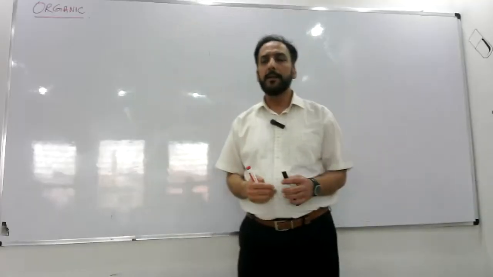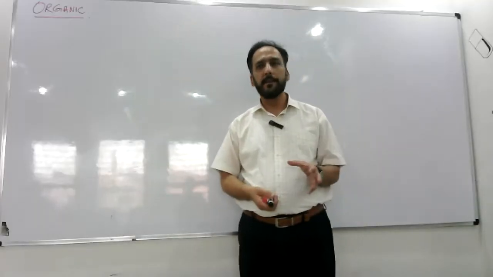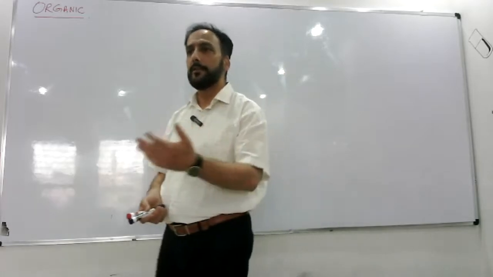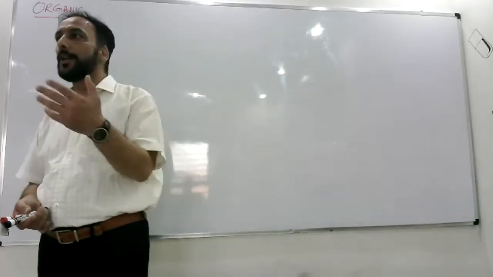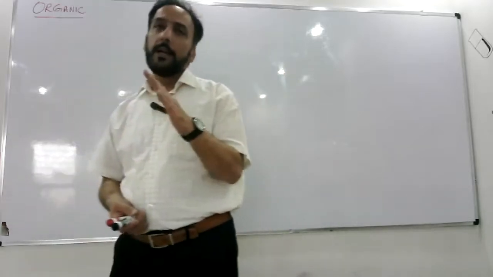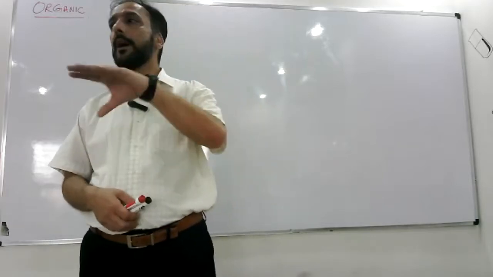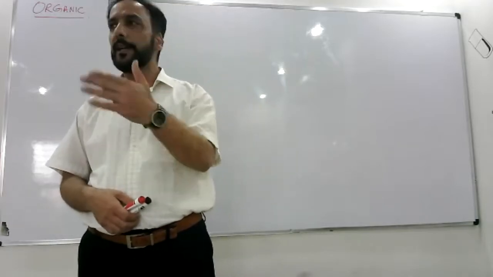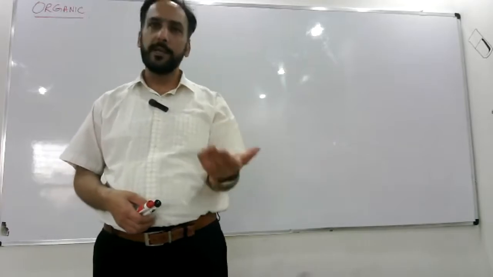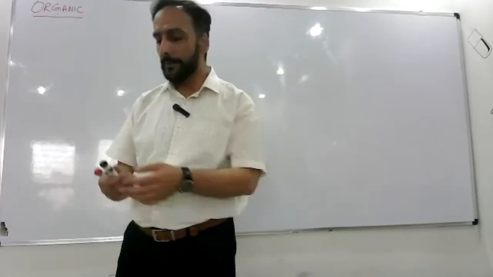In organic, at the start, I'll be writing some basic definitions, and then from these definitions, we'll move on to the naming of organic compounds. Then from naming of organic compounds, we'll move on to the isomers. Isomers के बाद we have reactions of alkanes, alkenes, alcohol, carboxylic acid. So ये सारा syllabus organic का.